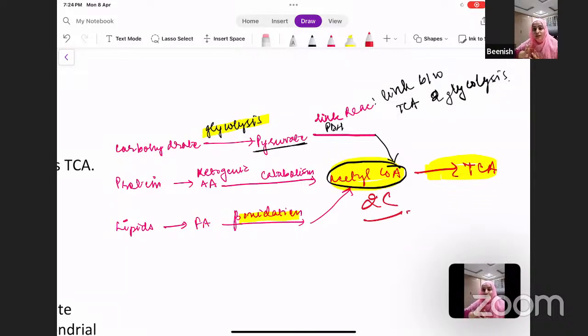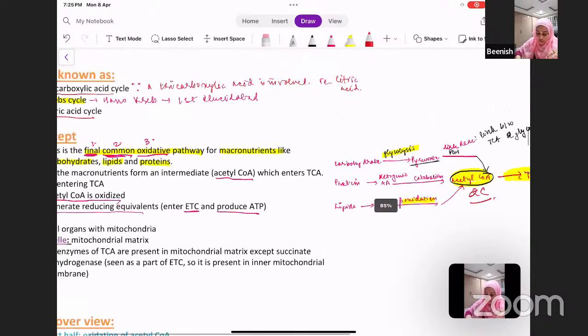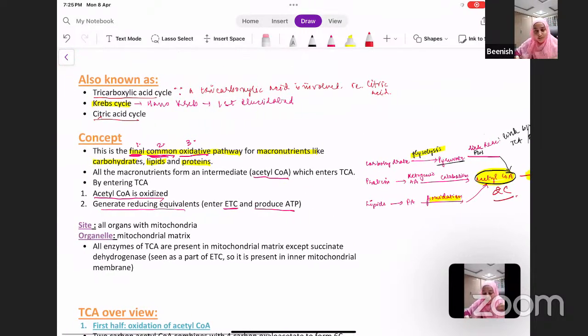So when something is getting oxidized, something has to be reduced. So the oxidation of acetyl-CoA leads to the generation of reducing equivalents. Now those reducing equivalents enter the electron transport chain and lead to the production of ATP. So that was about the concept of TCA.